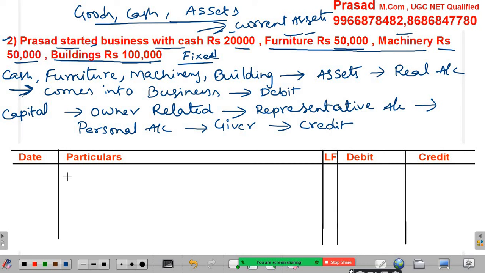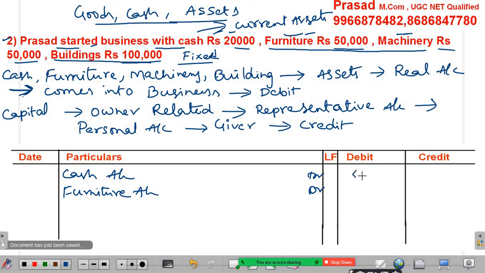So see, cash account debit, furniture account debit. Dr indicates debit, not debtor. Some of the guys pronounce it like debtor, cash account debtor, furniture account debtor, but it is not debtor, it is debit.